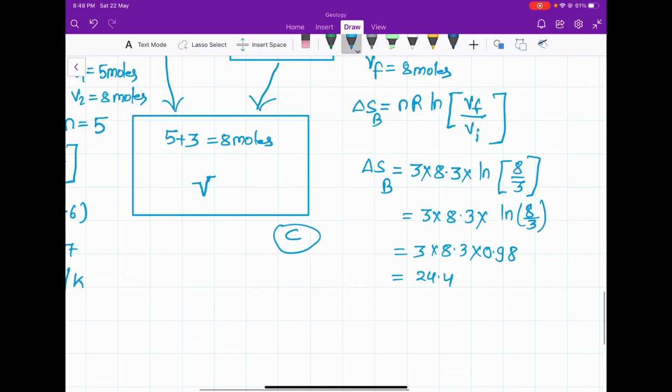This is the change in entropy if we transfer 3 mole of gas to the new container, container C.